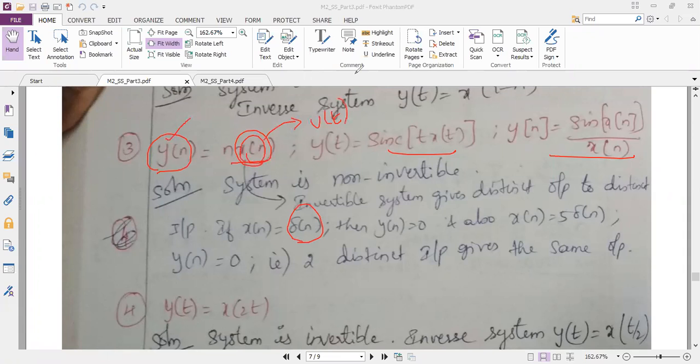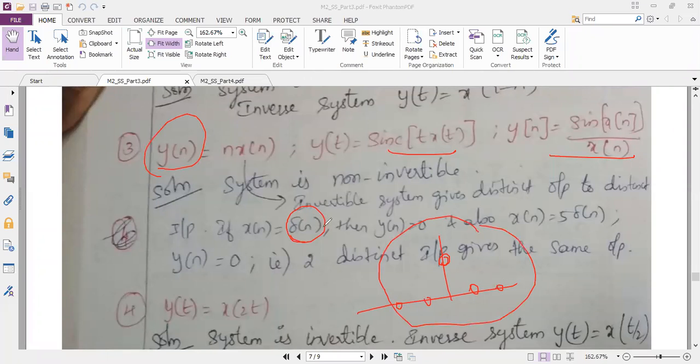So always, to predict the invertibility, you take the typical input. The typical input is delta of n. Why is it typical? Because it has amplitude at only one point. Remaining places it is 0. So if the system is producing different values of output for this input, then I no need to check with any other input for x of n. Directly I can predict that the system is invertible. If not, the system is non-invertible.